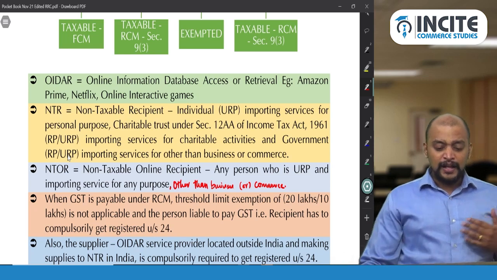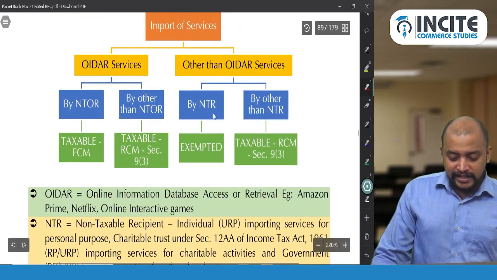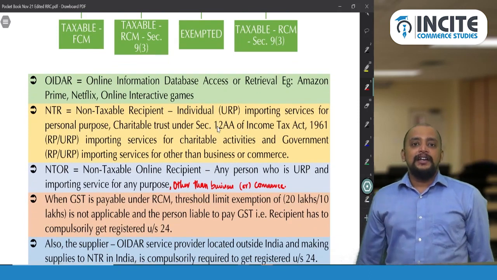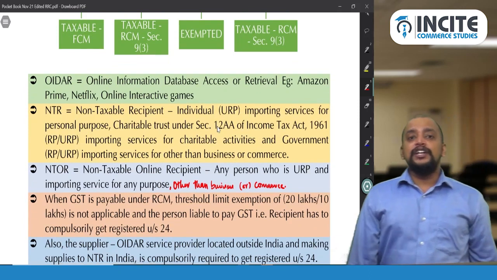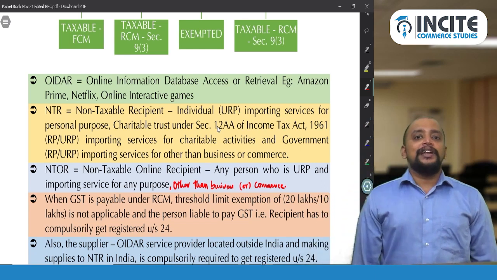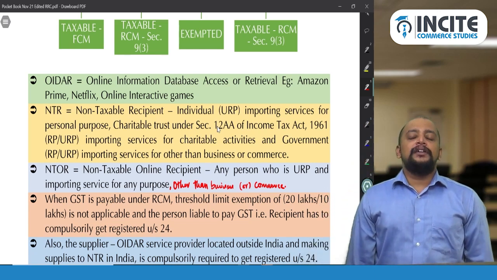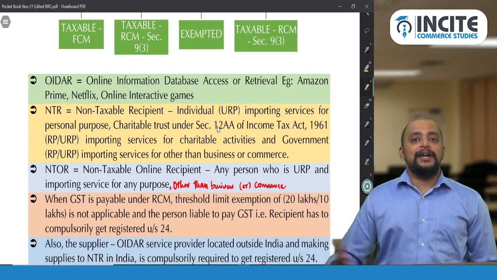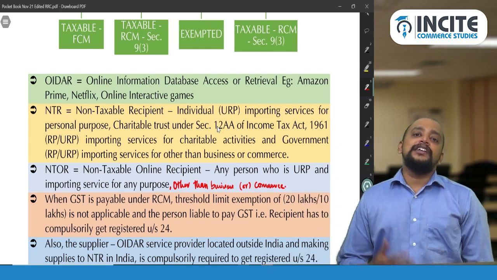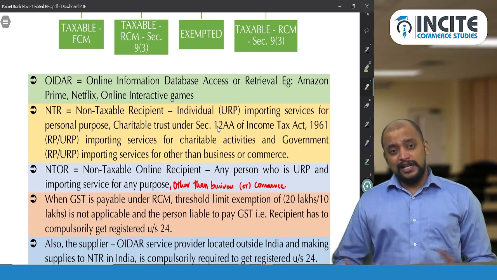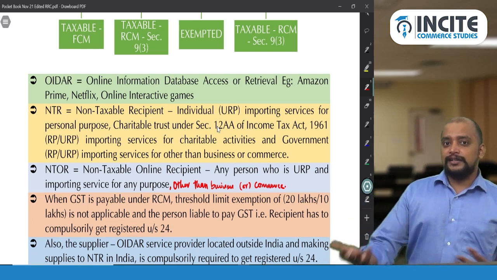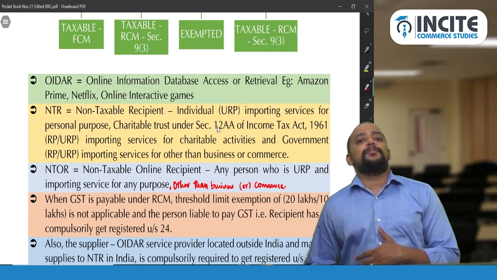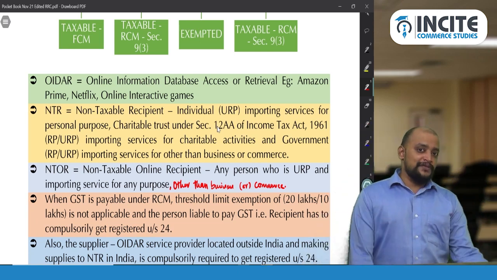Because import of other than OIDAR service by a non-taxable recipient is exempted, next we have an individual importing services. For example, let's take a Zoom license, for taking classes on Cisco WebEx or Zoom, etc. So an individual is importing services for conducting meetings. In that case, he should be an unregistered person using it for personal purpose. Then that import of service is exempted.